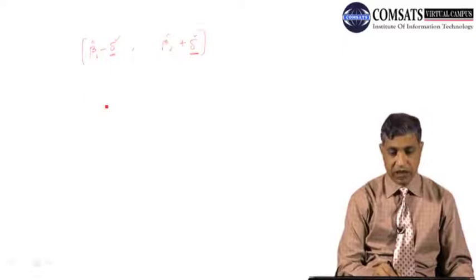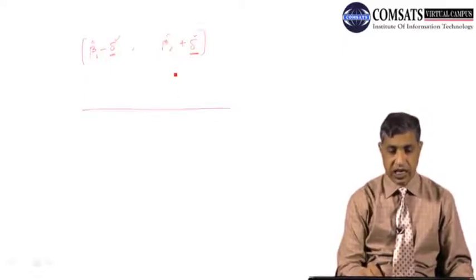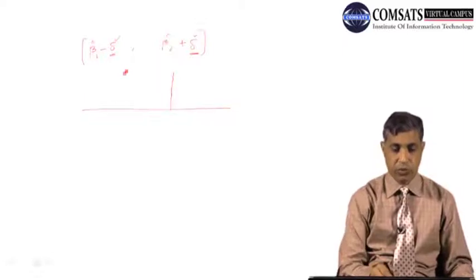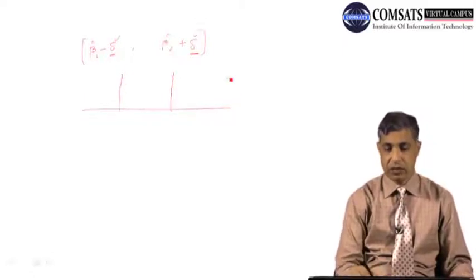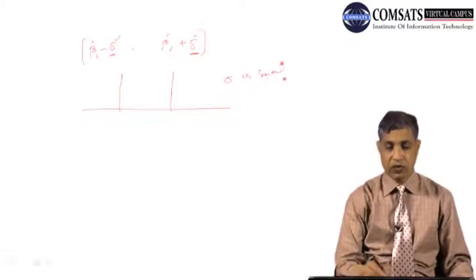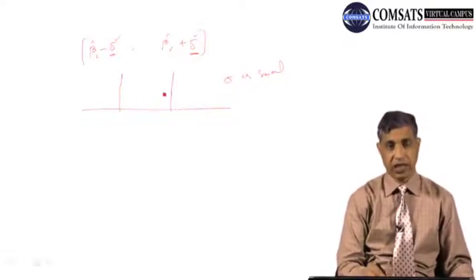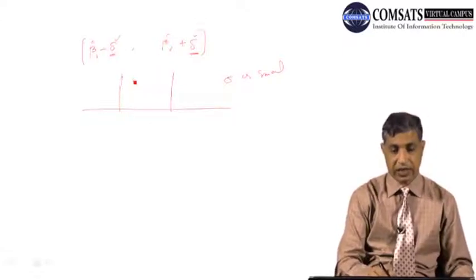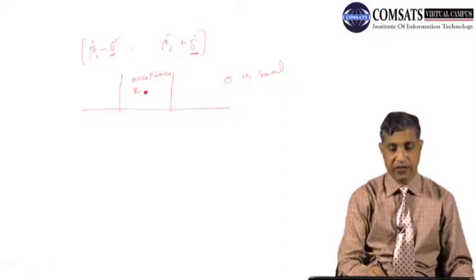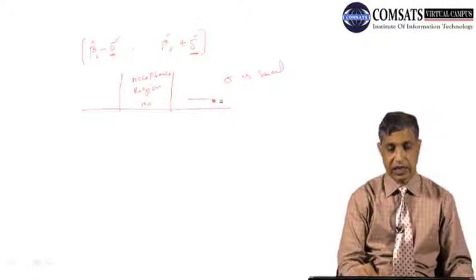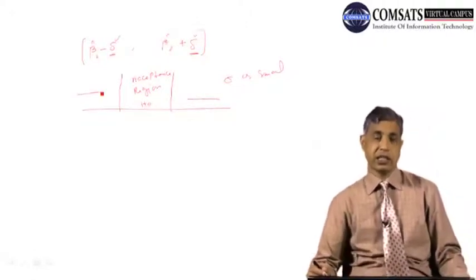For example, when sigma, that is the standard error, is small, we have such an interval, and this is the acceptance region for H0, and these areas are called the rejection region.